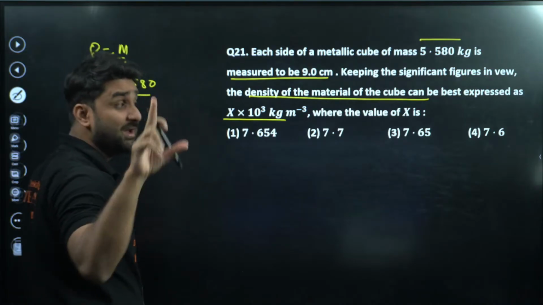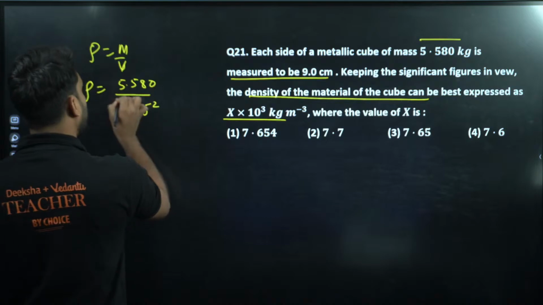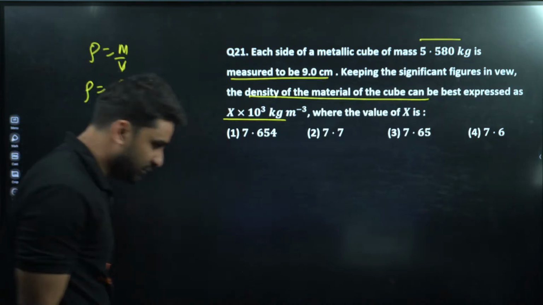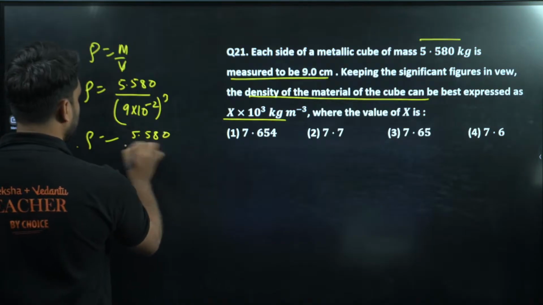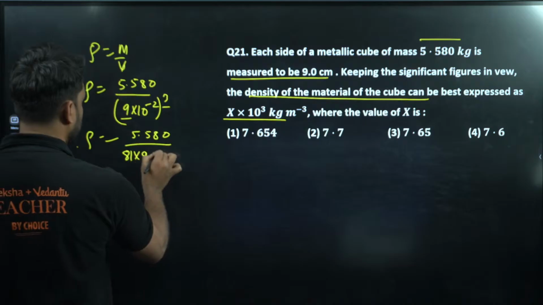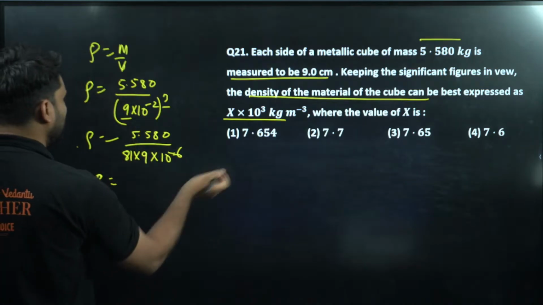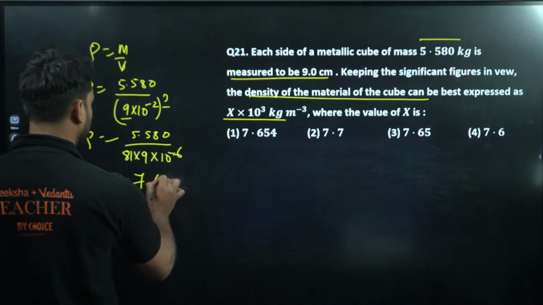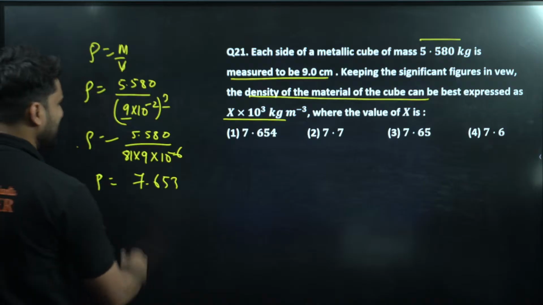Please make sure 9 centimeter is used, so we write 9 into 10 to the power minus 2, cubed. I hope this is clear to you all. So density can be written as 5.580 divided by 9 cubed, that is 81 into 9, into 10 to the power minus 6. When you solve this, the result comes out approximately 7.653, something like this.